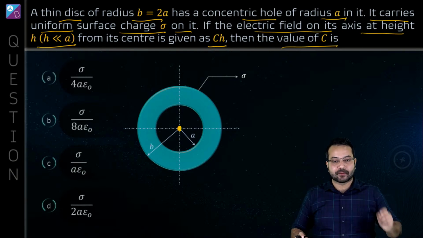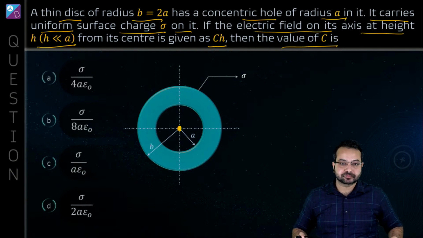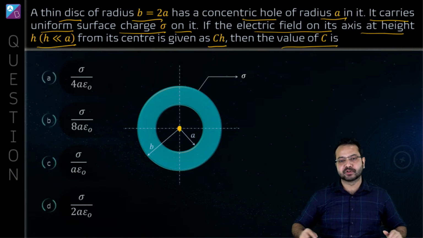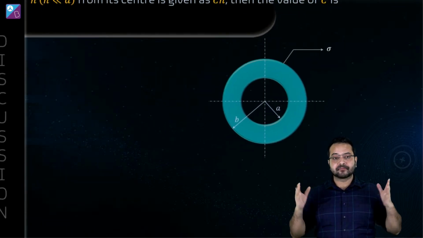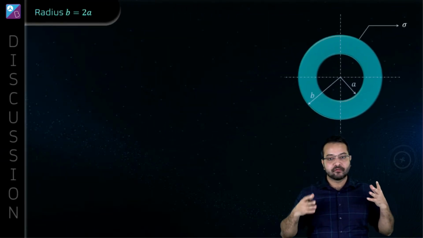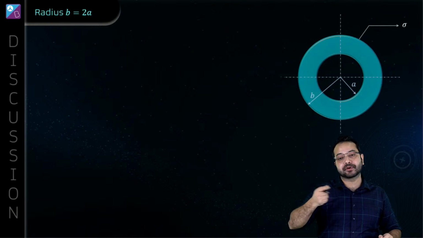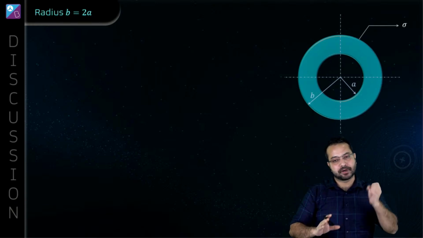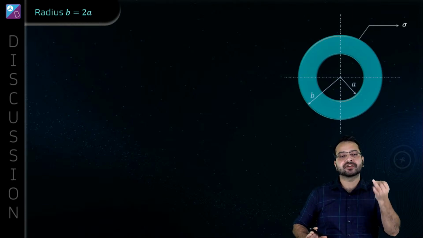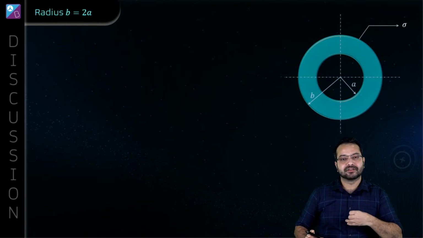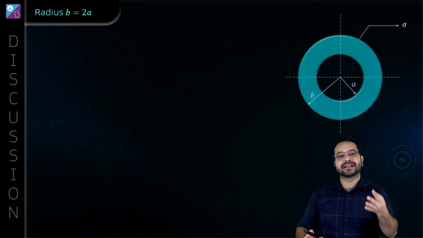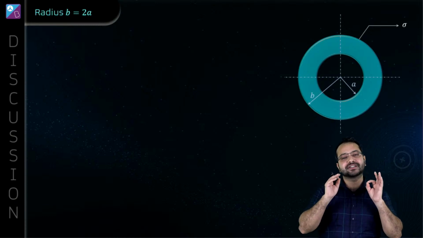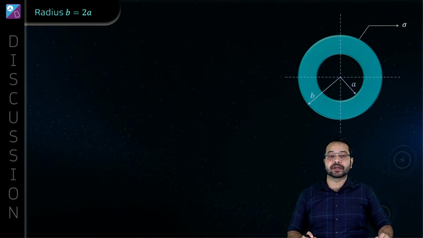Yes, Ayush is getting somewhere. I like that. Electric field on the axis of a disk concept. Yes, Azim, that's what I was looking for. Now we have so many different shapes for which we have to remember the electric field. There is no way around it. We have to remember the electric field due to a point charge, due to a disk, due to a ring, due to a hollow sphere, due to a solid sphere. All these things we'll have to remember. There is no other way.